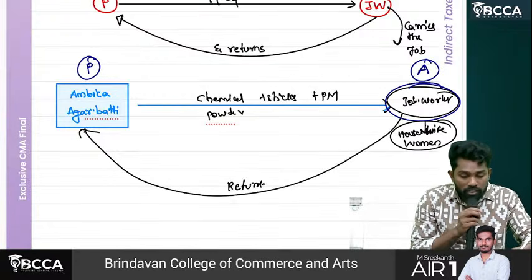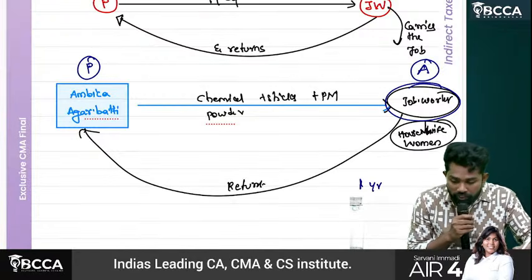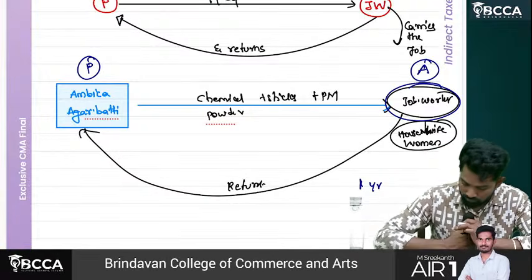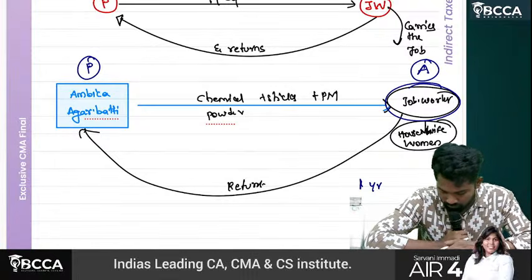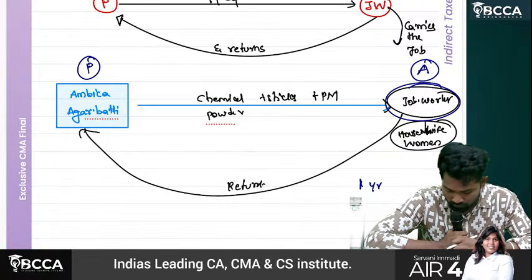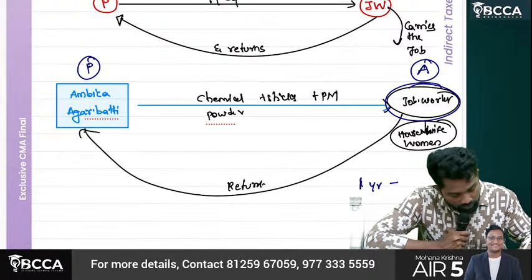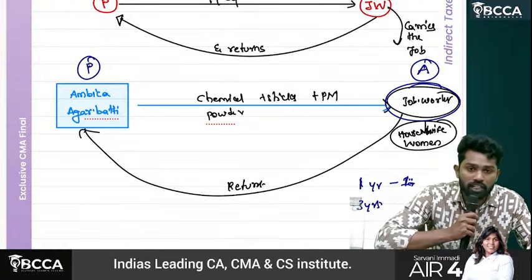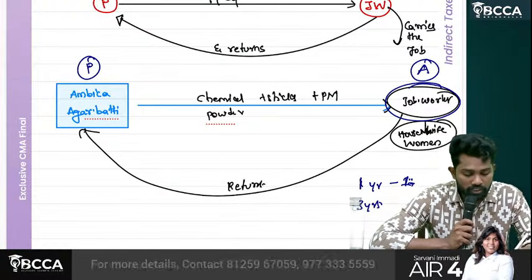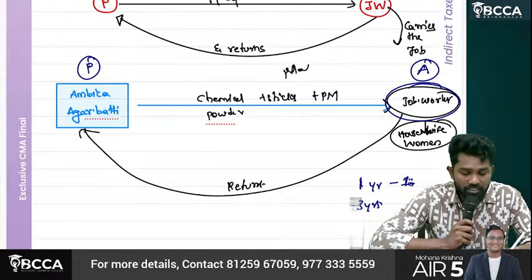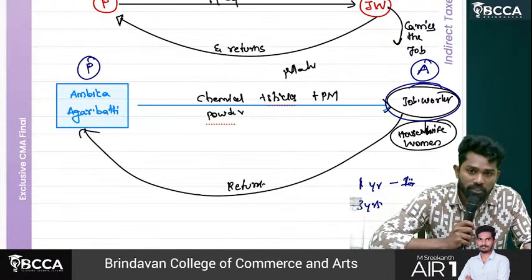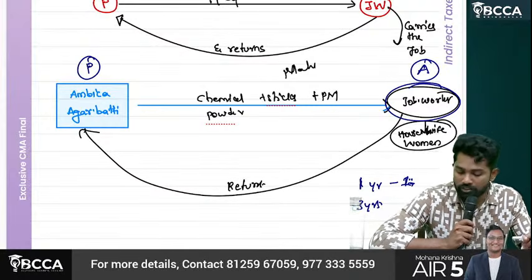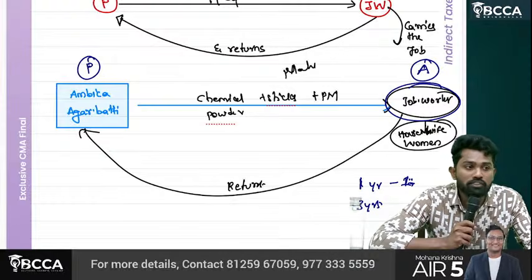This job worker has to return them within 1 year. Within 1 year for inputs, I mean those other than capital goods; within 3 years the capital goods have to be returned. Okay, let's say a plant or a machine also has been sent, all those can be used by the job worker, and he has to return within what time, sir? Normal raw material and all within 1 year, capital goods within 3 years.